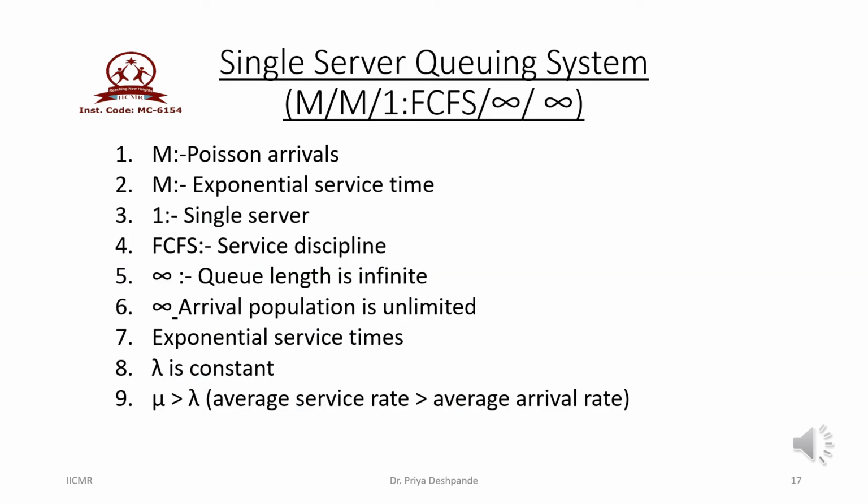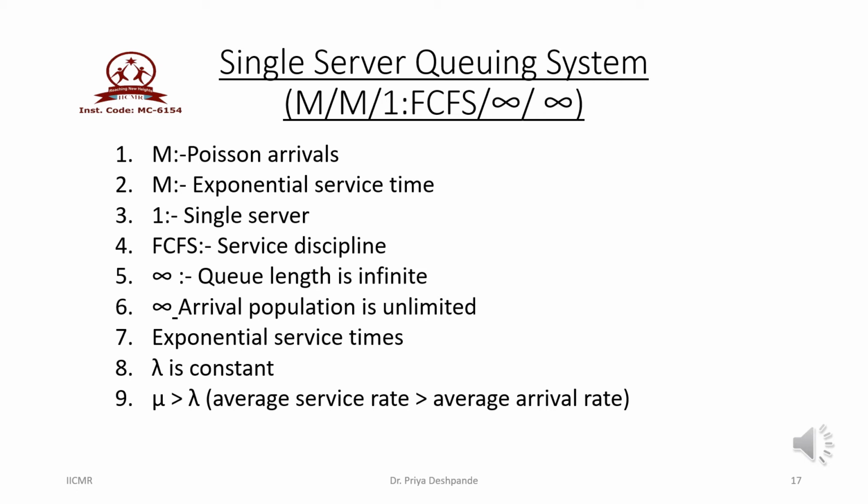Let us study the very basic and first queuing model, M/M/1 FCFS infinity infinity. Understand the meaning of each and every notation in the model. The first M stands for arrival pattern. Here the Poisson distribution is used to denote the arrival pattern of the customers.